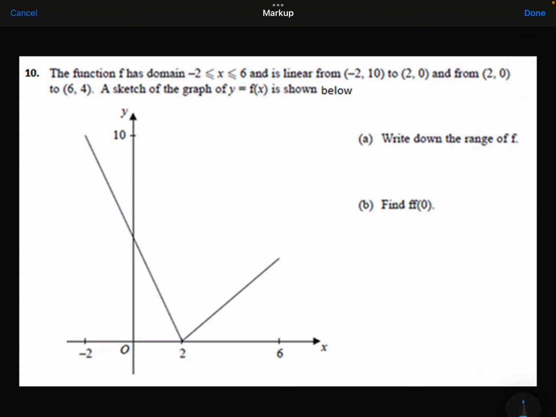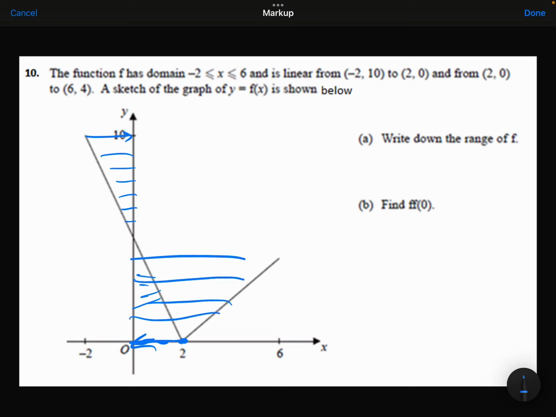Part A says write down the range of f. So range is the y values. I can see the smallest y value is at this point here, which is 0. The biggest y value on this graph with this domain I can see is 10. So the y values are always between 0 and 10.